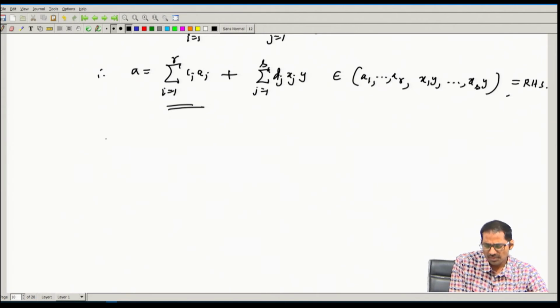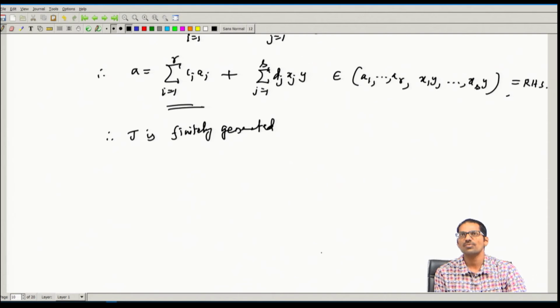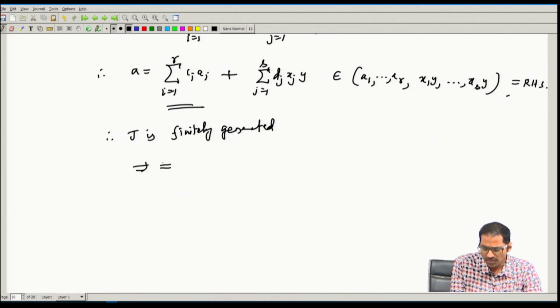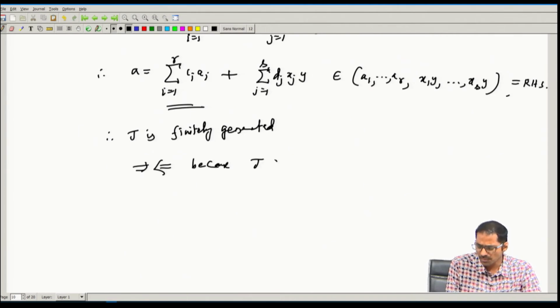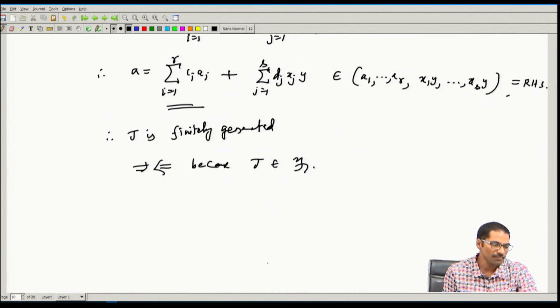So therefore J is finitely generated, because it is generated by a_1, a_2, a_r, comma x_1 y and so on, x_s y. But this is a contradiction, because this J belongs to the family F, and J is a maximal element here.